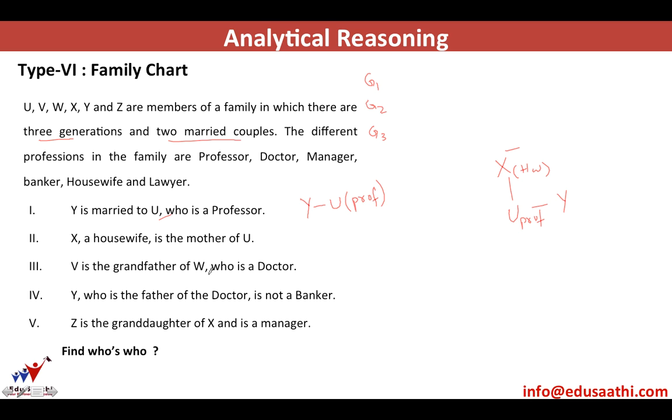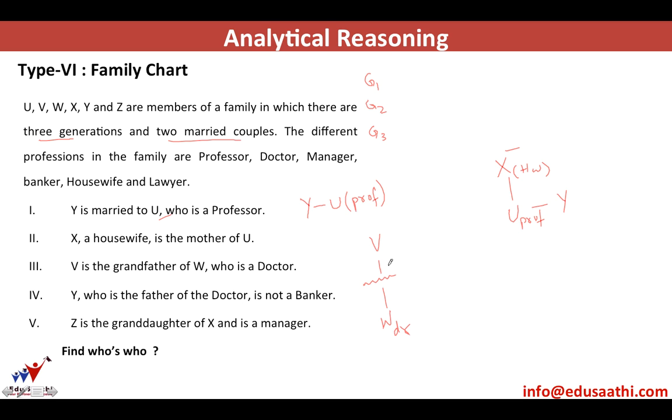V is the grandfather of W, who is a doctor. So there's another generation over here, and over here it will be W, who is a doctor. This is generation number 1, this is generation number 3, and this will be somewhere in between. Y is the father of the doctor.